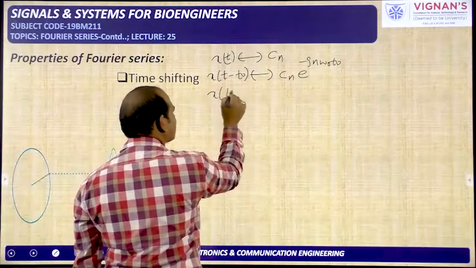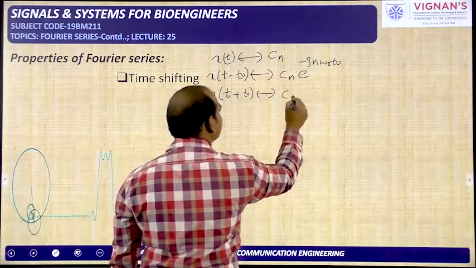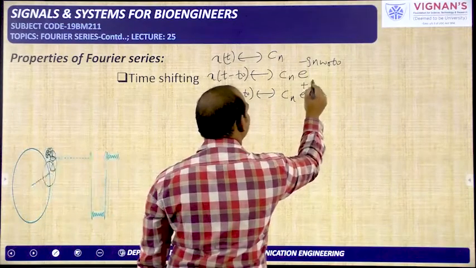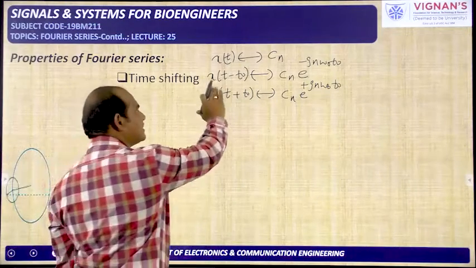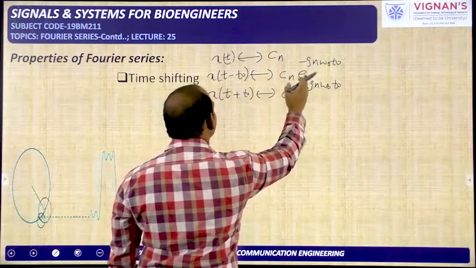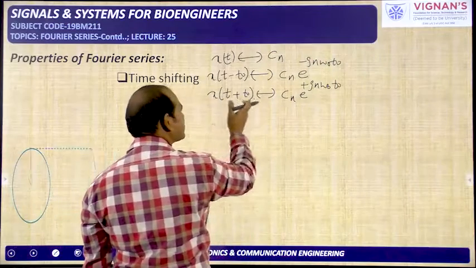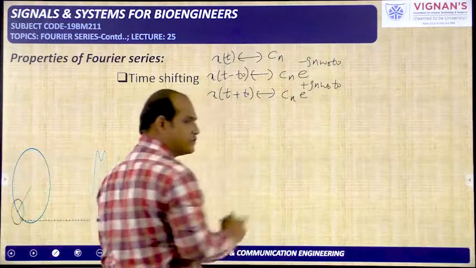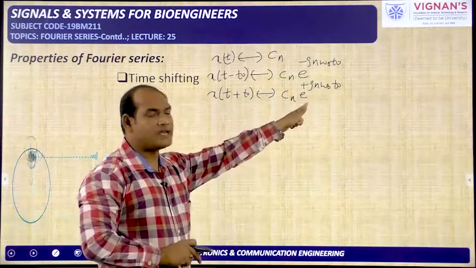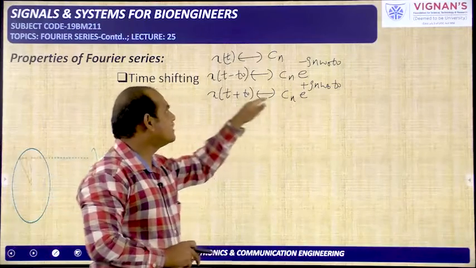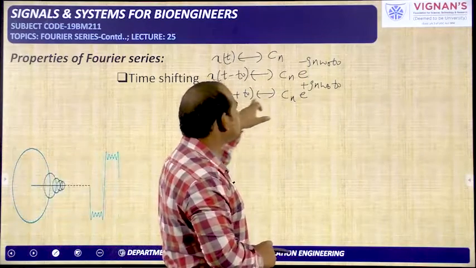Shifting means we can also write x of t plus t naught, and it has the coefficient Cn e power plus Jn omega naught t naught. Like this we can write. So x of t minus t naught is Cn e power minus Jn omega naught t naught, and x of t plus t naught is Cn e power plus Jn omega naught t naught. Because of the time shifting, you get the exponentials in the frequency domain. Here minus t naught is there, so here you will get minus; here plus t naught is there, so here you will get plus.